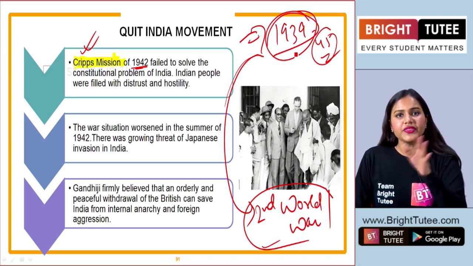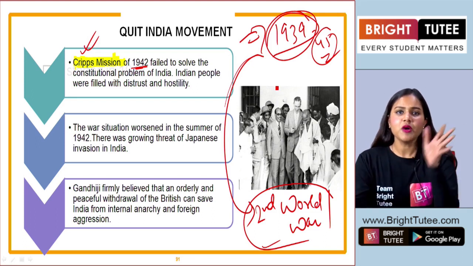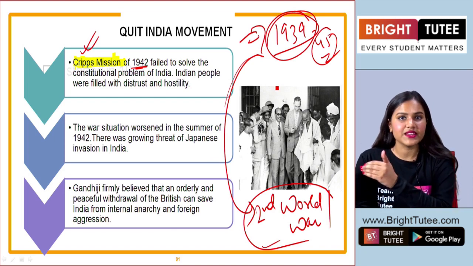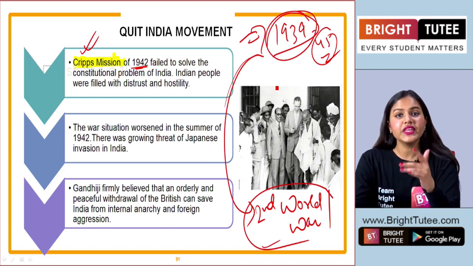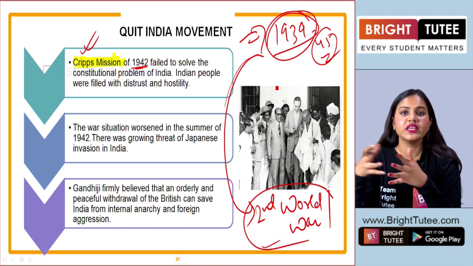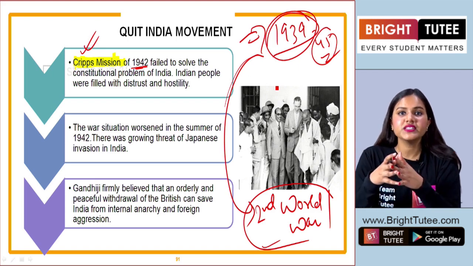And somewhere they wanted Indian cooperation, because there was a point when Britain was on the losing side, right? They were losing these areas, and in India also they needed the cooperation of the Indian army, the Indian people here. They wanted them to participate in the war.